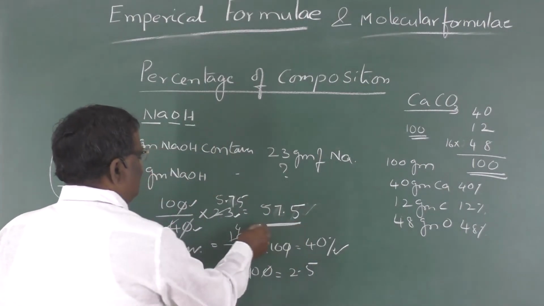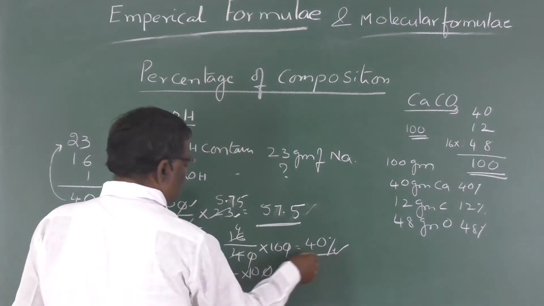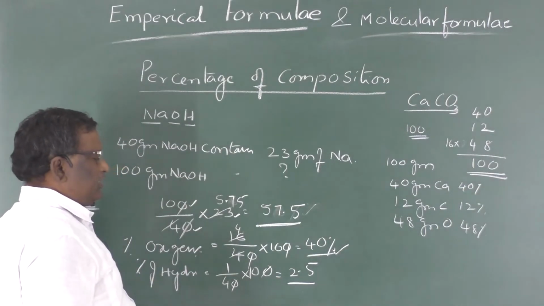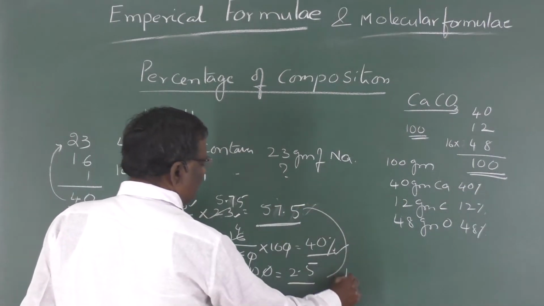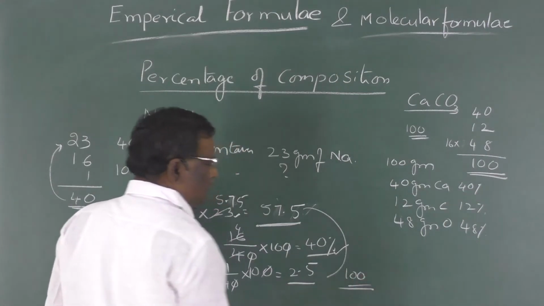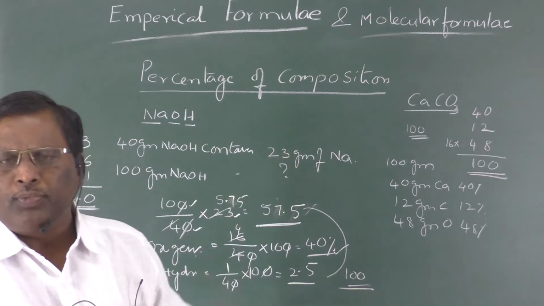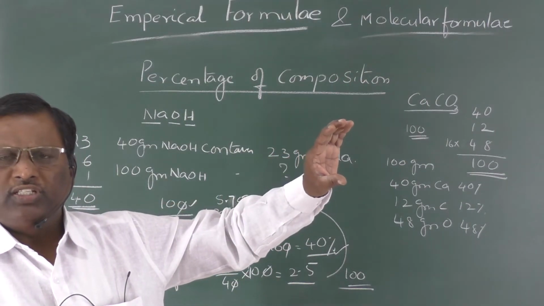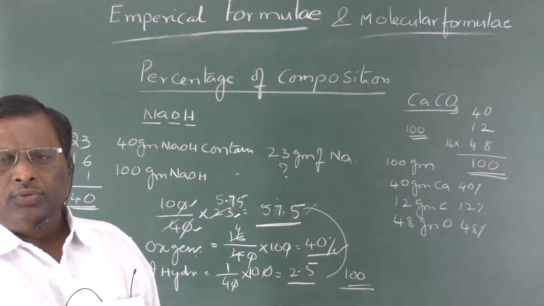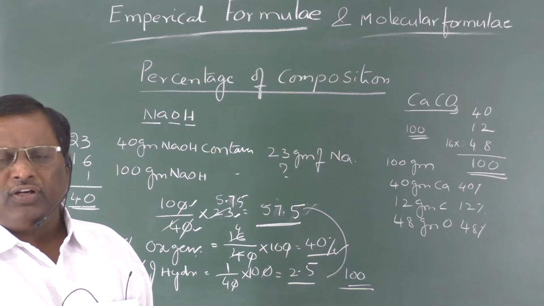So the percentage of sodium is 57.5, percentage of oxygen is 40 and percentage of hydrogen is 2.5. If you add all these three, you will get 100. So the sum of the percentage compositions of all the elements in a compound will be equal to 100. This is percentage of composition.